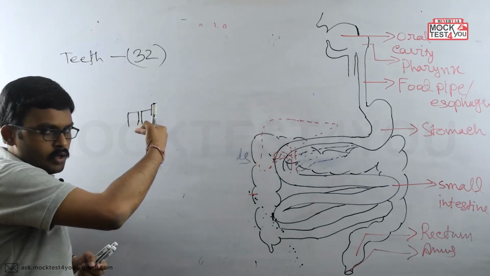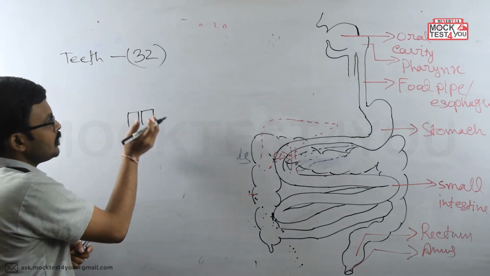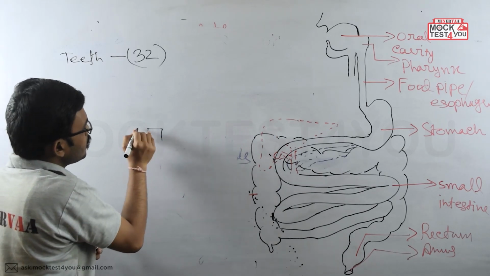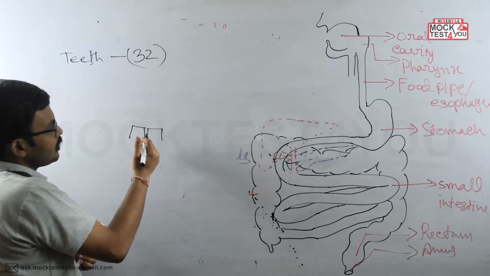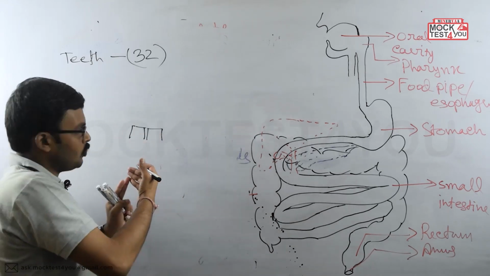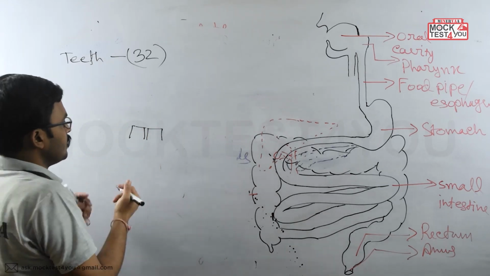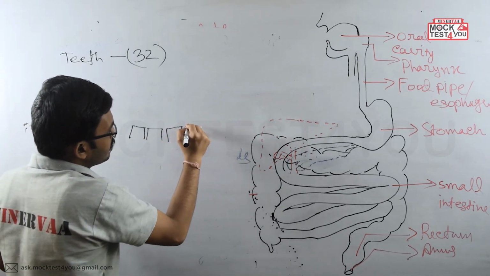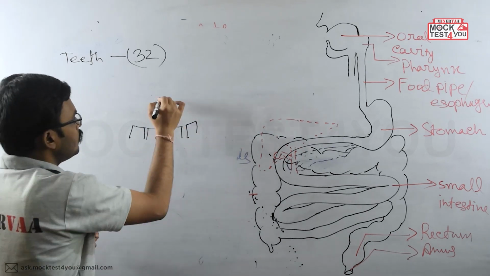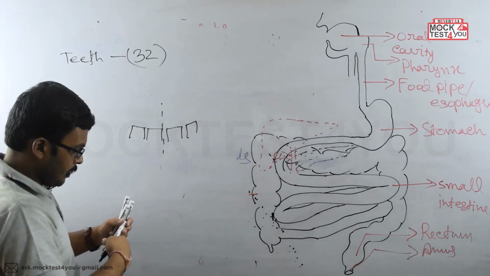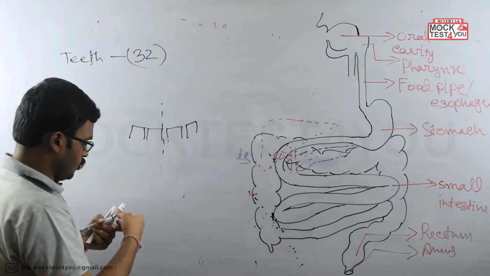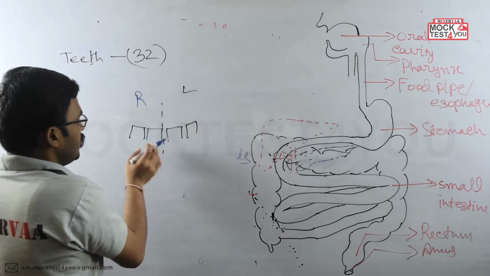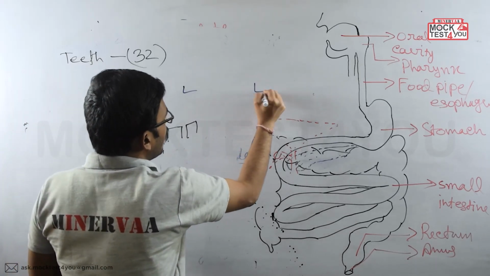These work like a scissor. So here in front, on the right side you are getting two teeth like this, and these teeth are used to cut anything, working as the scissor. Like this, on the left side also you will get the same type, two teeth. So this is the left side, this is the right side, clear? Definitely I'm drawing the lower portion.